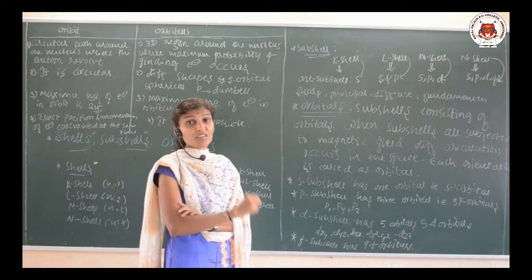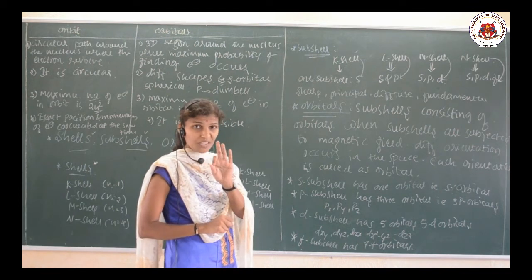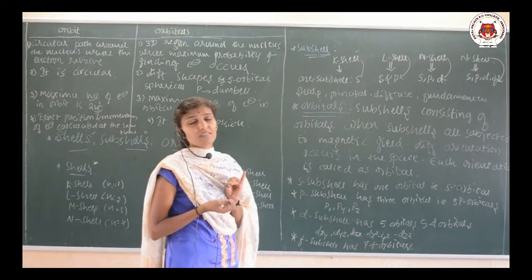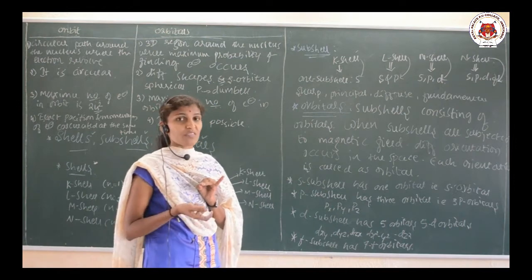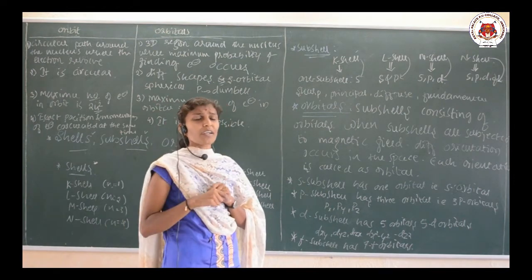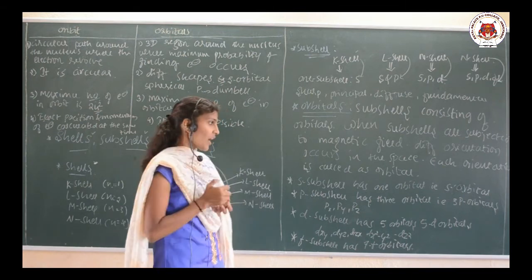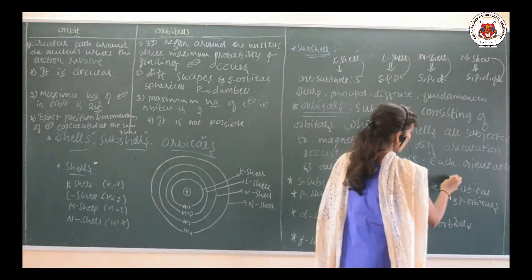Which are those 3? Px, py, pz. They are called px, py, pz because they are oriented along the x, y, z axes. The S orbital is spherical in shape.